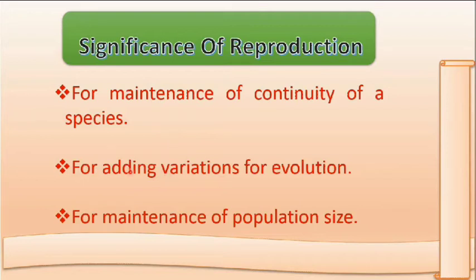Another is adding variation for evolution. Firstly, we will discuss evolution. Evolution means development in a particular species to get better and better. As I have told you earlier, variation is a feature which is coming from reproduction. So why is variation important? It is important for evolution.